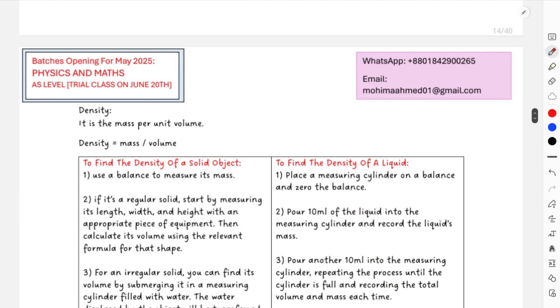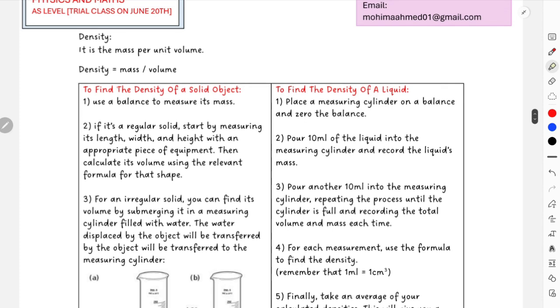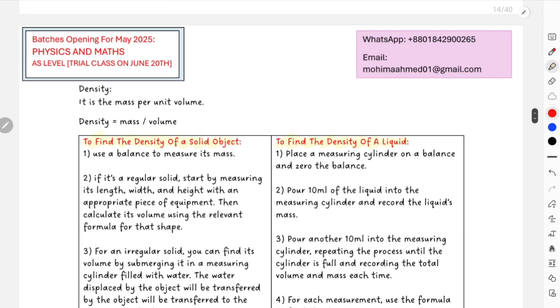We'll now move on. This is for your density, extremely important. How would you measure the density for solid objects and for density in a liquid? Now in this case, I already know the definition. This is mass per unit volume, and this is your equation. And again over here, the density actually has its own symbol, that is rho. Cursive P.